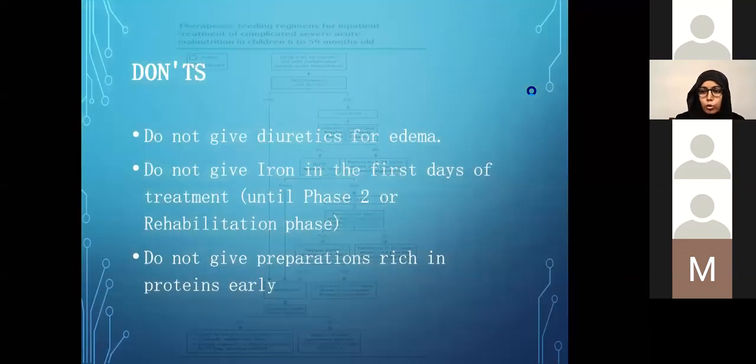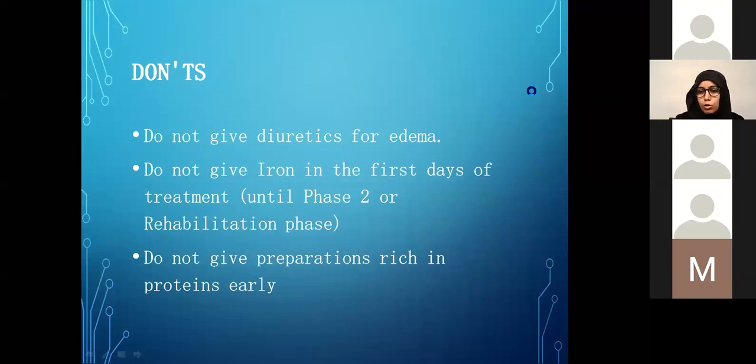There are a few don'ts that I really want you all to remember. We never use diuretics for edema in malnourished kids, because remember their overall body volume is high, but their intravascular volume can be very compromised. So anytime you give them diuretics, they can go into shock. We never use iron in the first few days of stabilization until we go into the rehabilitation phase, because it's known to increase the oxidative stress and make things worse.